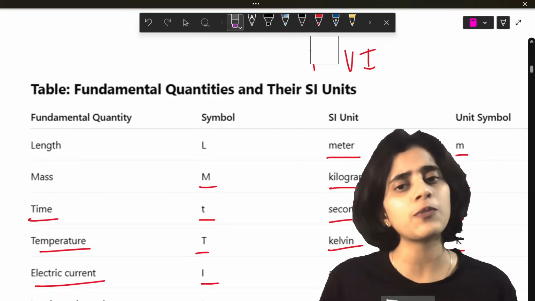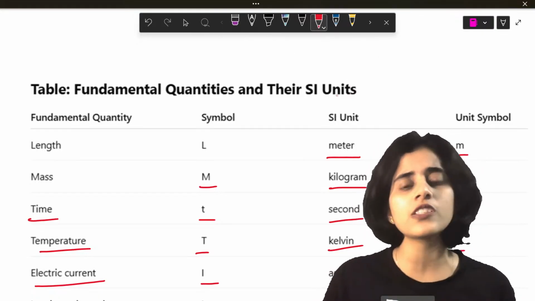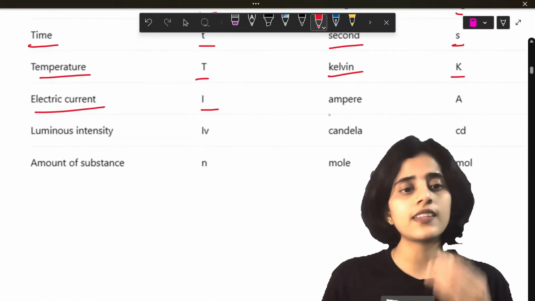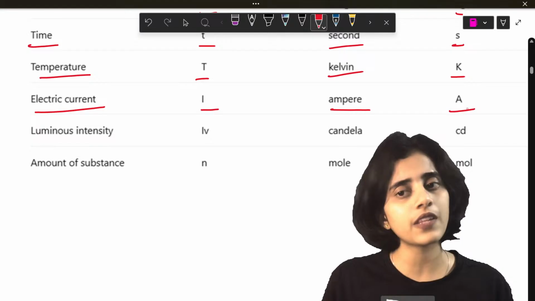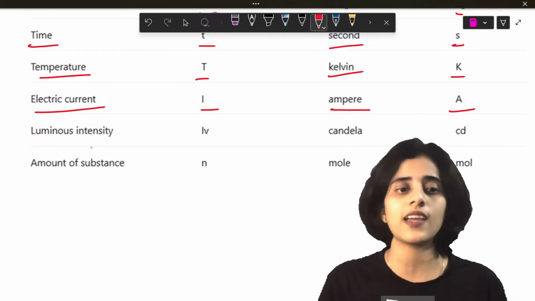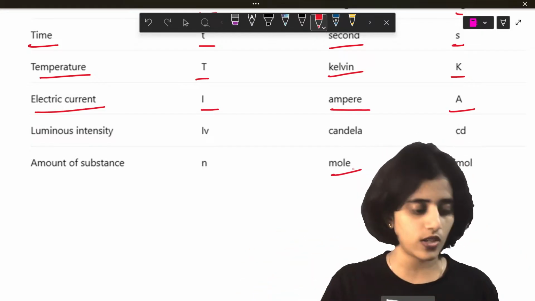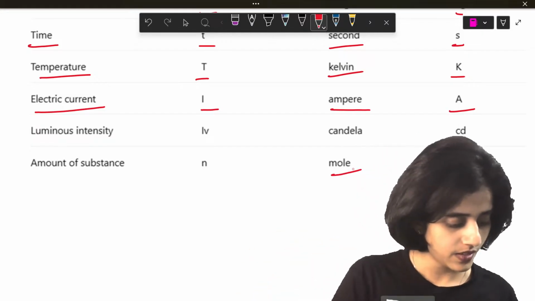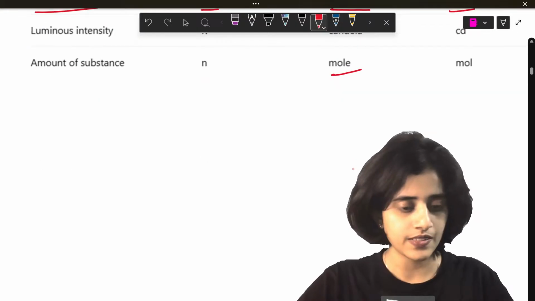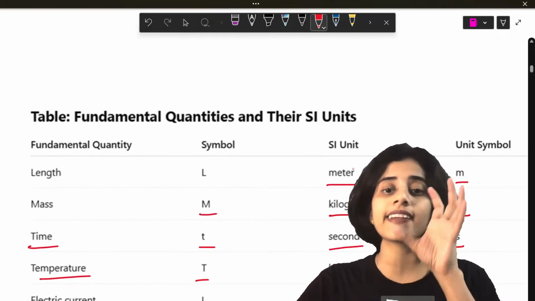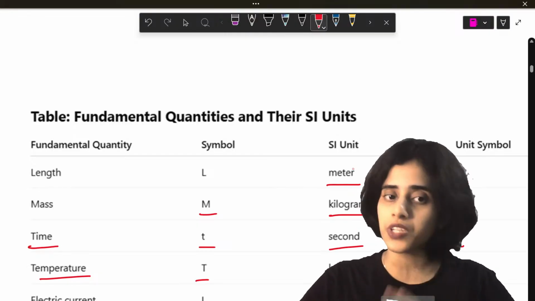See, all these you don't have to learn by heart, students, because you will do a lot of this. This will stay in your head. The unit of current is ampere. The alphabet representing the unit is A. And the luminous intensity is candela. Amount of substance is mole. So these are all fundamental quantities and fundamental units.